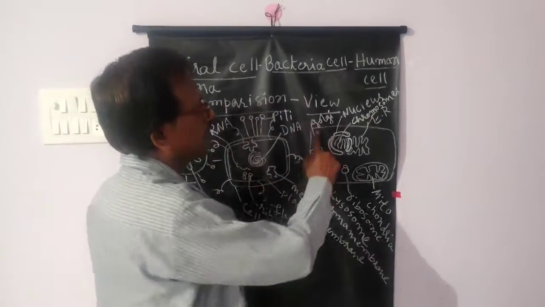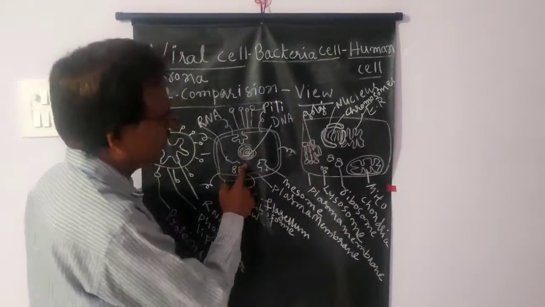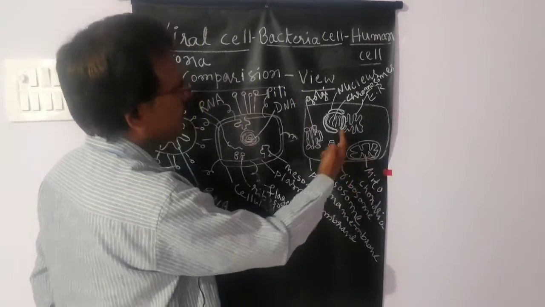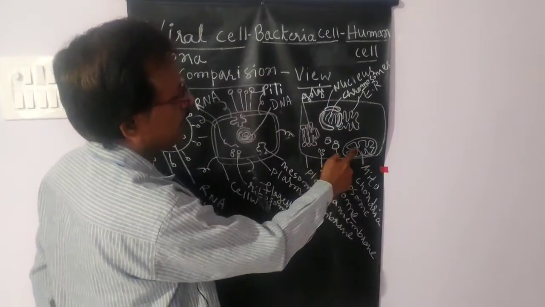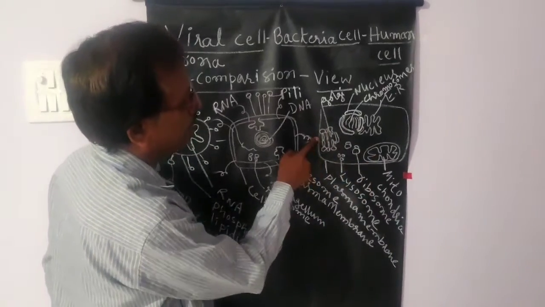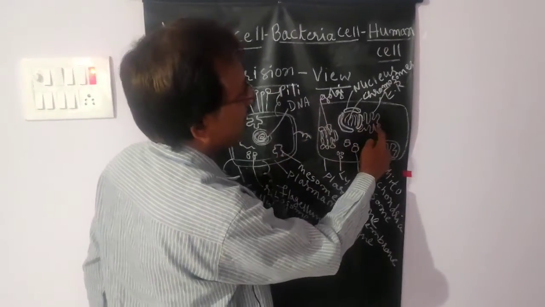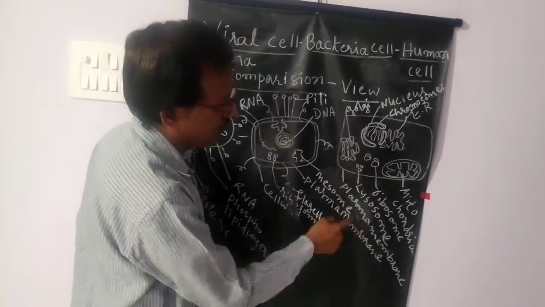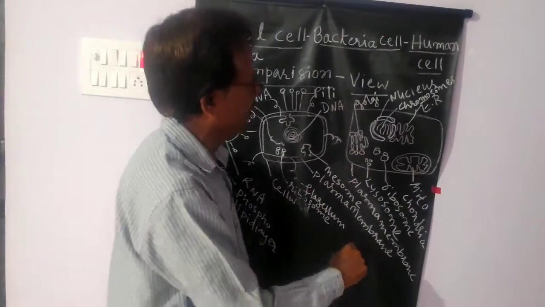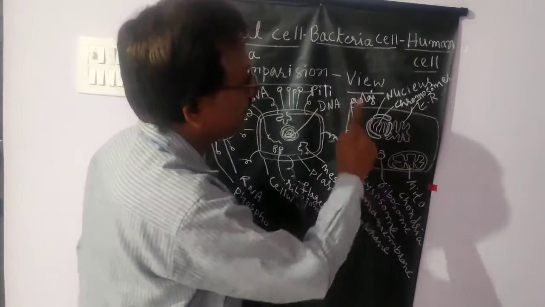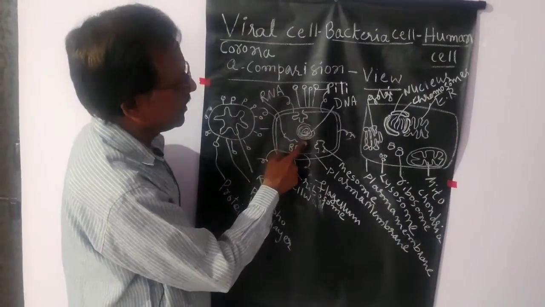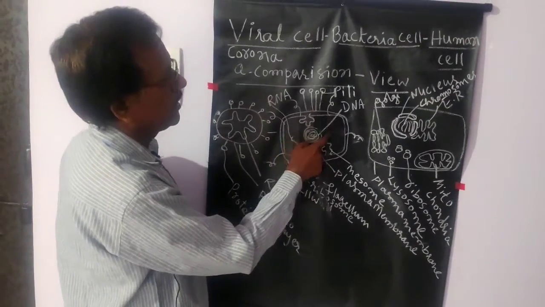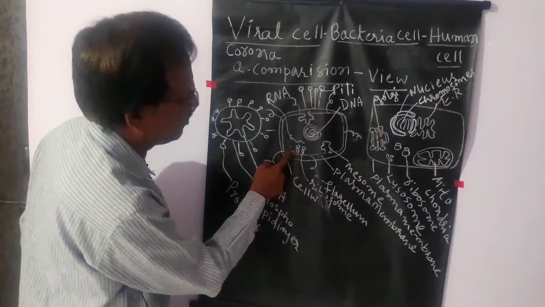So here, compared to the bacterial cell, the animal cell is a developed cell. It has a number of cell organelles like mitochondria, Golgi body, endoplasmic reticulum, ribosomes and lysosomes. So it is a eukaryotic cell. In a prokaryotic cell, there are no mitochondria, no lysosomes, no Golgi body, and no endoplasmic reticulum. Only ribosomes are there.